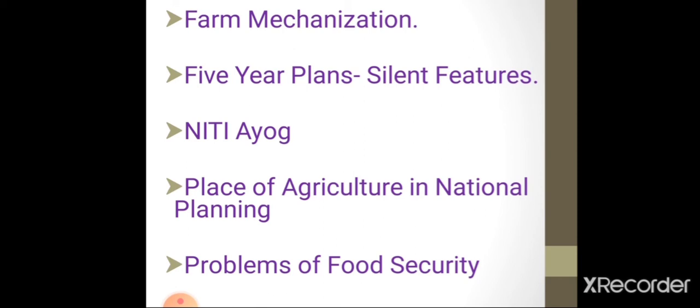After that, the next topic is place of agriculture in national planning. In this topic, we see the place of agriculture in national planning. After that, the next topic is problems of food security. In this topic, we cover the meaning, definition, dimensions and importance of the Indian food security system. Also in the same topic, we cover buffer stock, then PDS, that is public distribution system, and problems and suggestions for achieving food security.